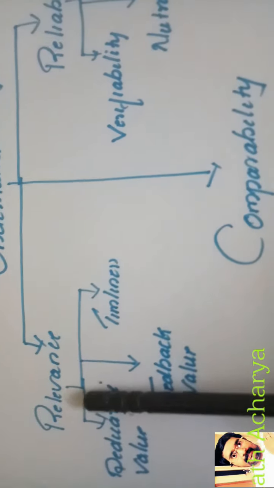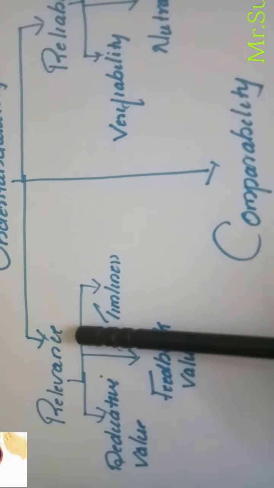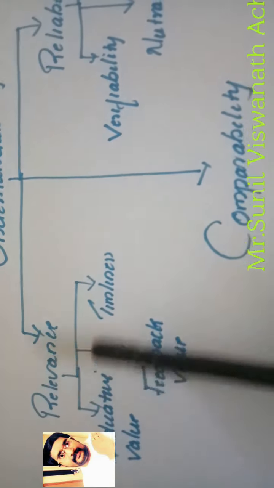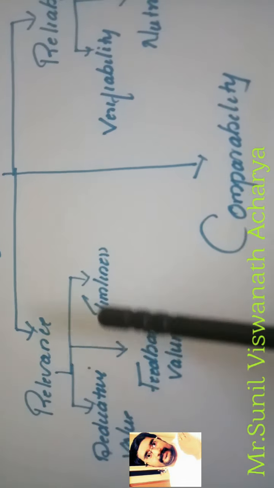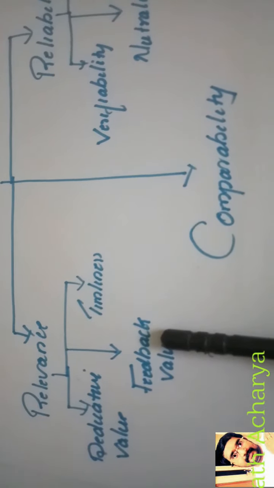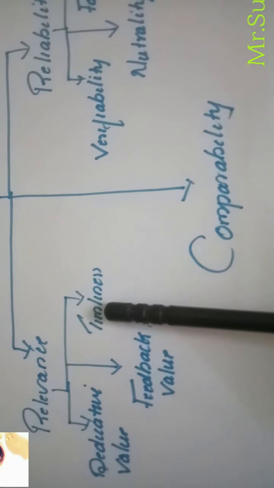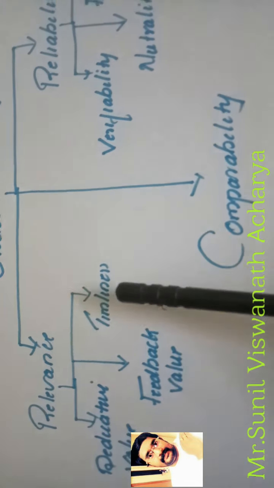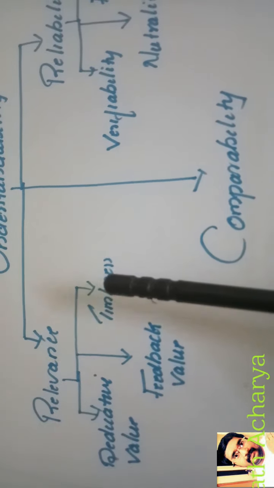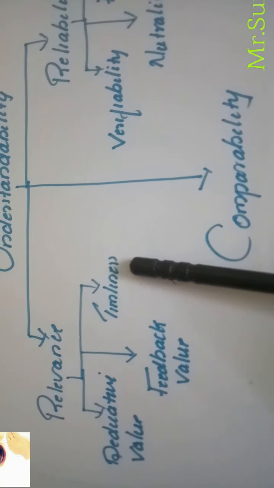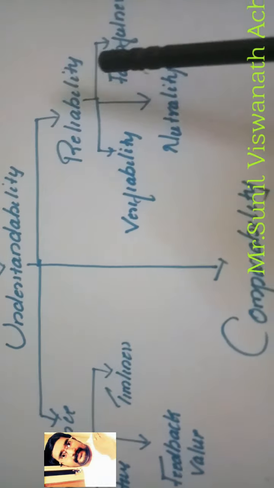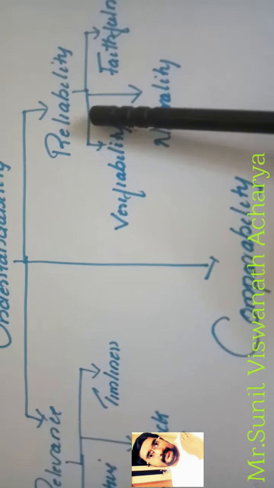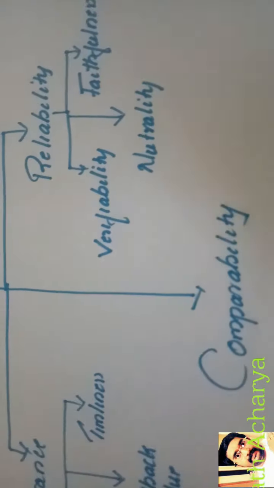So all this is possible when the accounting information is relevant. When it has predictive value, timeliness and feedback value, then it is relevant. That means accounting information should be received on time. Okay. Then the next qualitative feature is reliability.